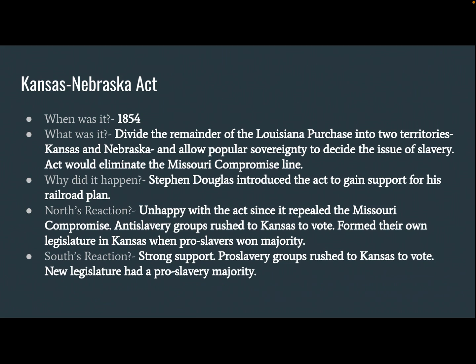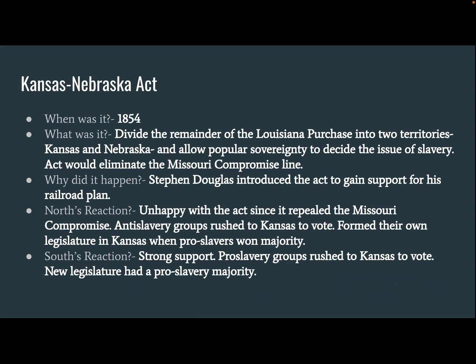advance this railroad plan, and he was trying to gain support, especially Southern support, because the Southerners were like, no, we should build a railroad from New Orleans to the west. Basically, they wanted a railroad in the south versus going in the north, right? And so in order to gain support, he came up with this Kansas-Nebraska Act. Okay, so this Kansas-Nebraska Act is going to divide the remainder of the Louisiana Purchase into two territories, Kansas and Nebraska. Okay, so the Louisiana Purchase, and we'll see it on the next slide as well with the map, would be divided into two territories, one being Kansas, one being Nebraska.